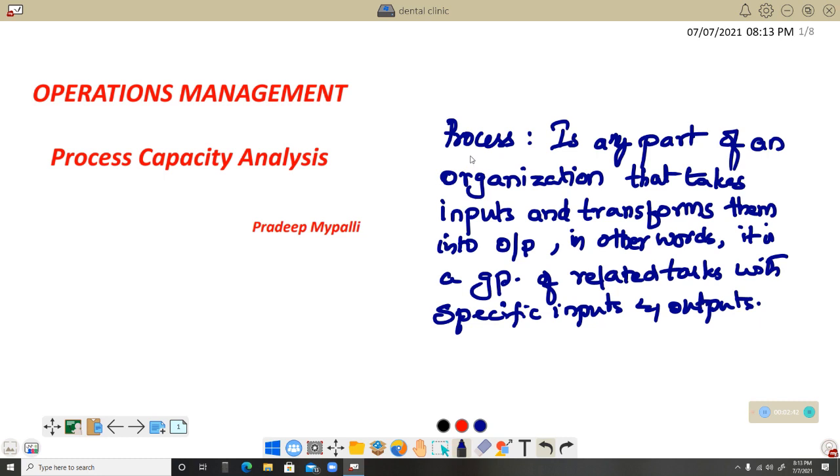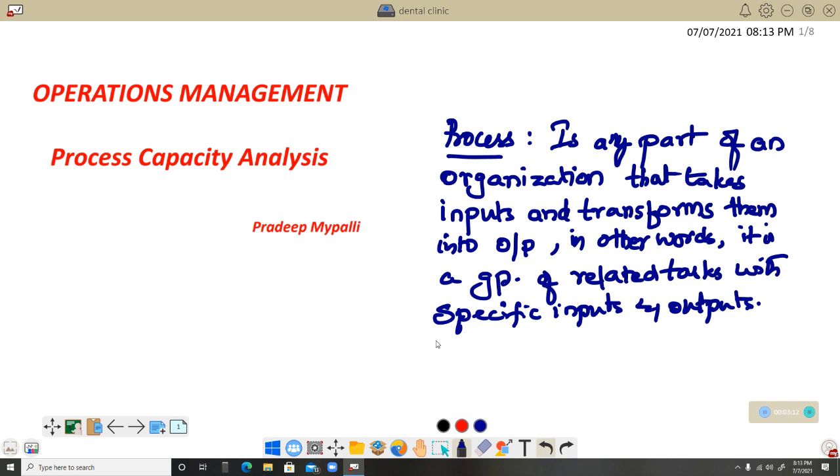So understand the terminology. What is a process? Any part of an organization that takes inputs and transforms, means converts, them into output. Generally we know that every production organization takes inputs as raw materials and finally we get the finished product. Or we can also say that it is a group of related tasks with specific input and output, right? This is the first terminology.